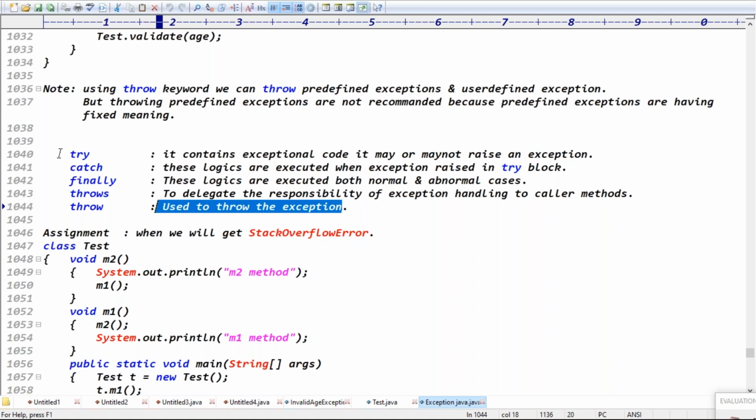Guys, there are 5 keywords in exception handling. The try block contains exceptional code. It may or may not raise an exception. The catch block contains what? Logic. This logic is executed whenever an exception is raised in the try block. And the finally block code executes always, irrespective of try and catch, right? Exactly.